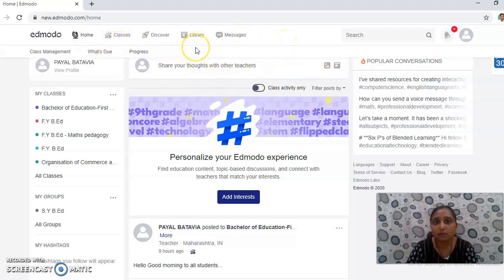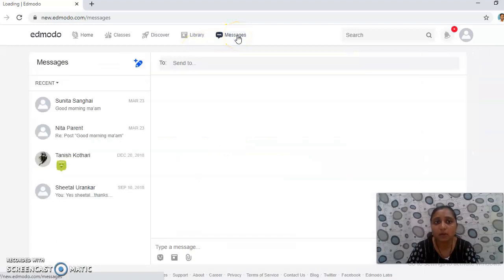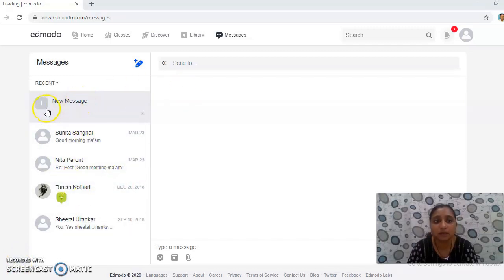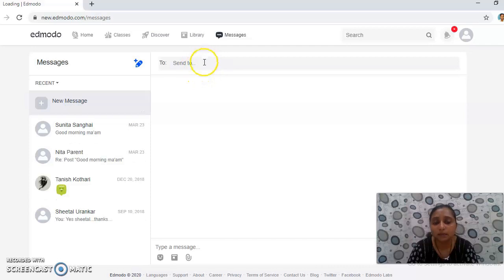Now the last thing I want you to know is about messages. Once I click on messages, here you will be able to see whoever has dropped messages to you, and you can reply to the messages over here. See here there is a plus icon, click on that, new message, and here you have to type their email ID.